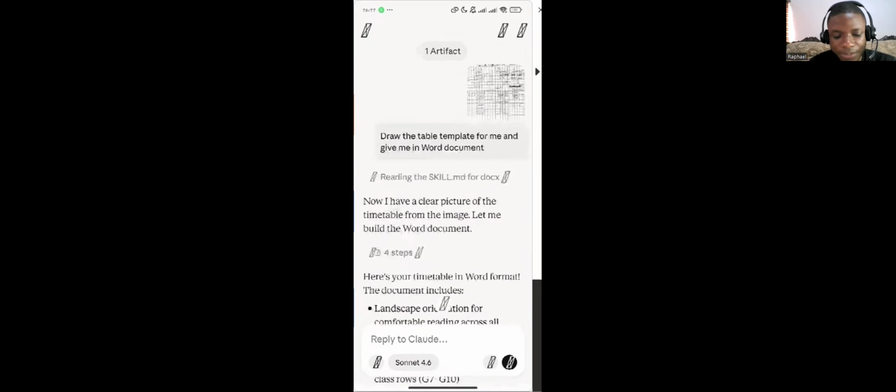Because I've already drawn the template, just look at the clean template it gave me. Now just look at this. Let me make it in printed format and turn it in landscape.